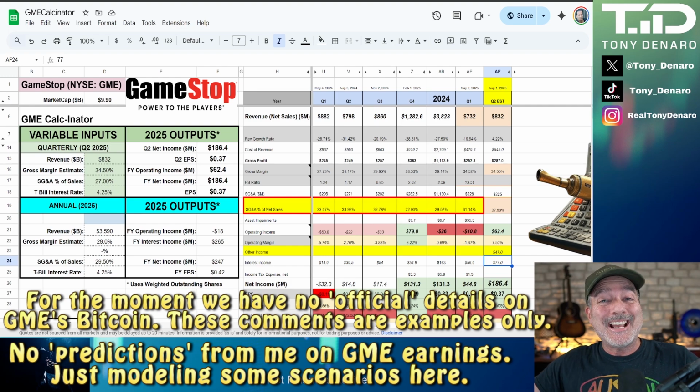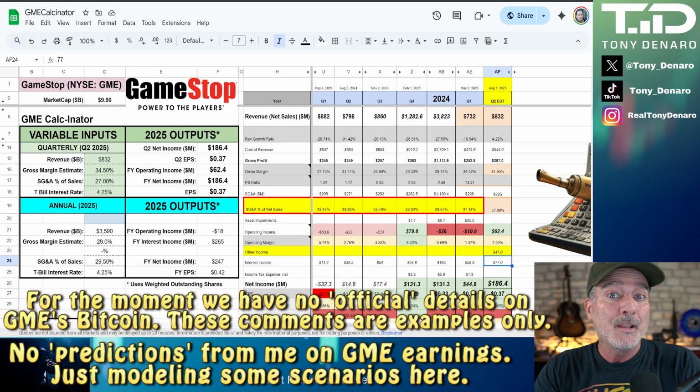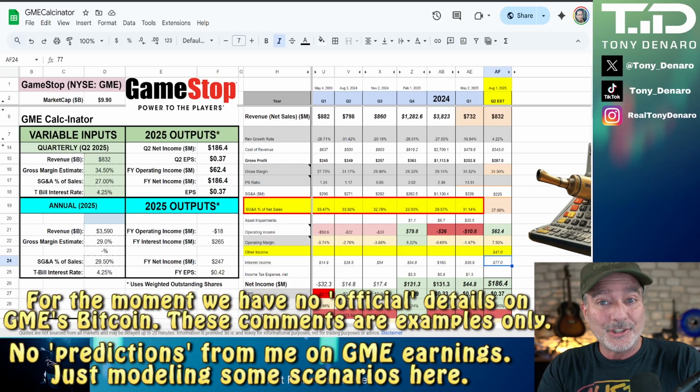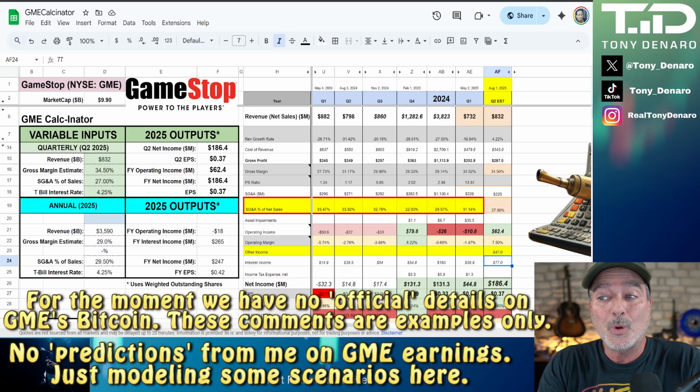We don't know the exact numbers, so again, this is just a bunch of guesswork until GameStop tells us exactly what the numbers are for their Bitcoin purchase. But let's just roll with this 10,000 per coin unrealized gain, and they held them for the entire quarter. We're looking with Michael Pachter's 832 million of revenue, adding in the unrealized gain from Bitcoin, a non-cash gain, still an increase on the net income to $186 million for Q2.